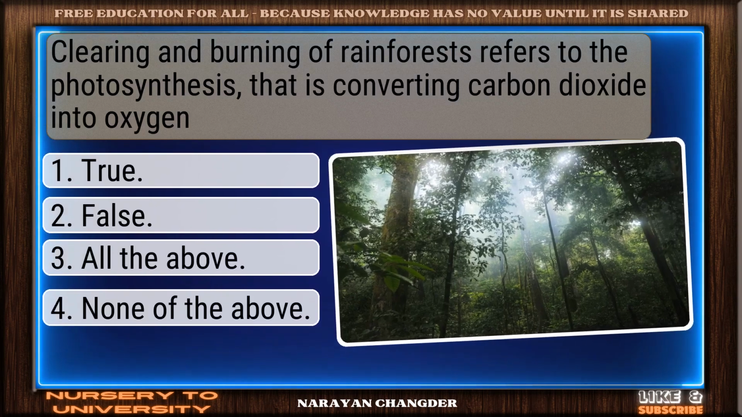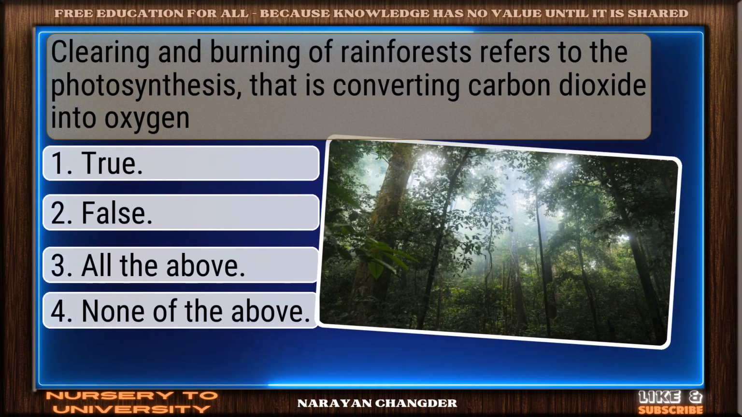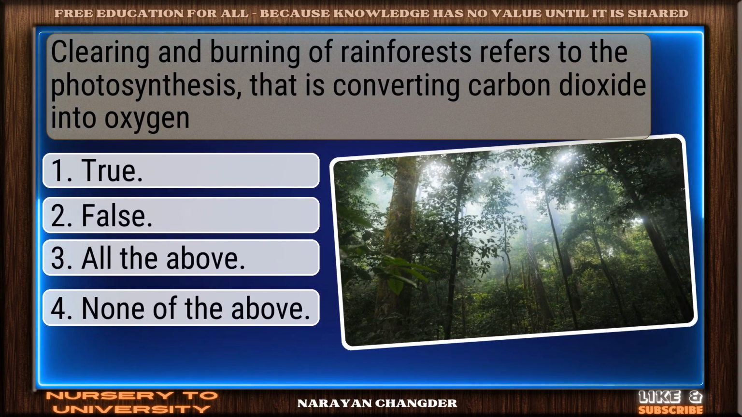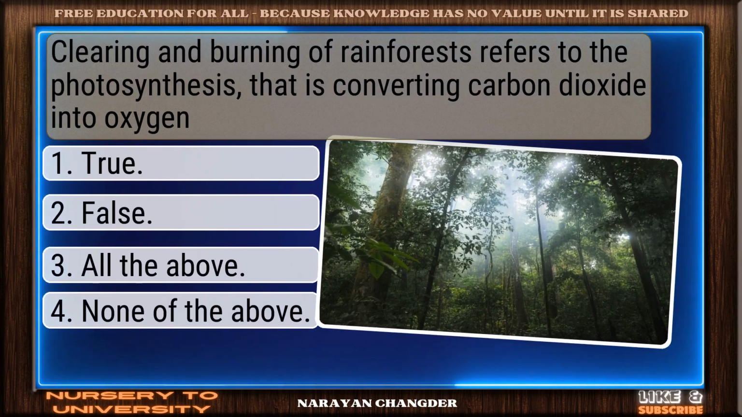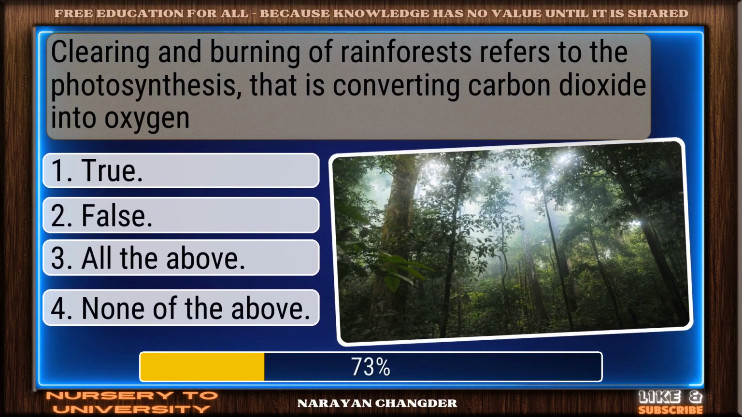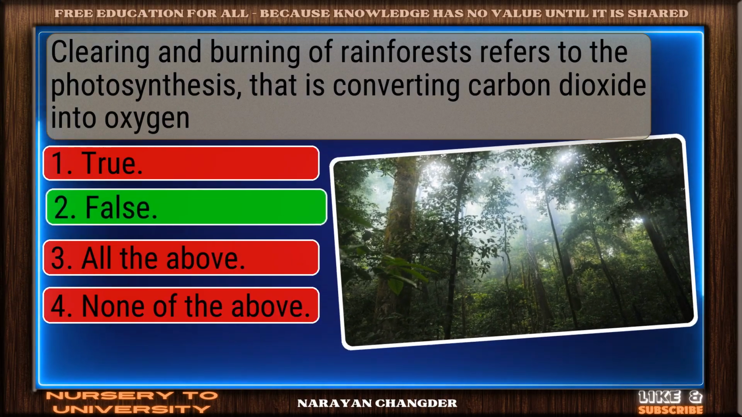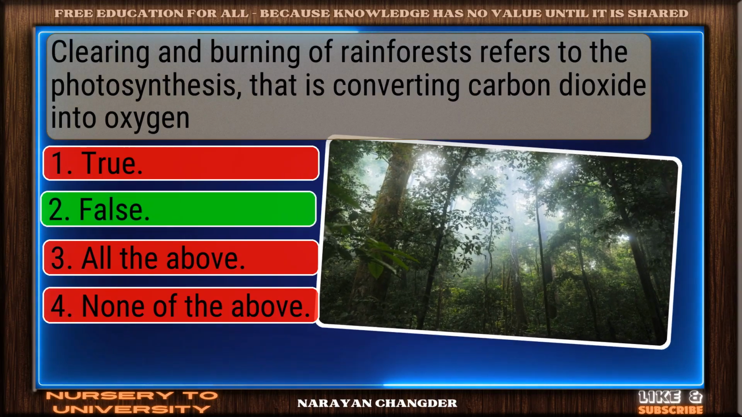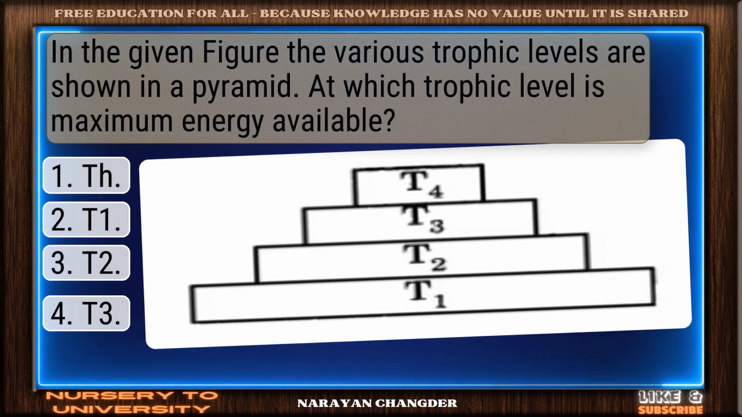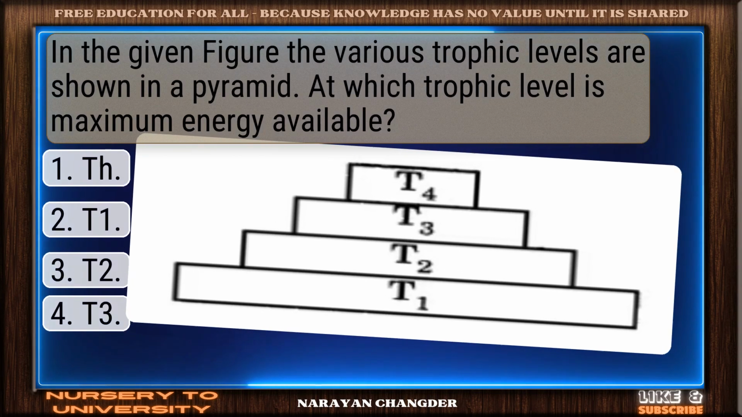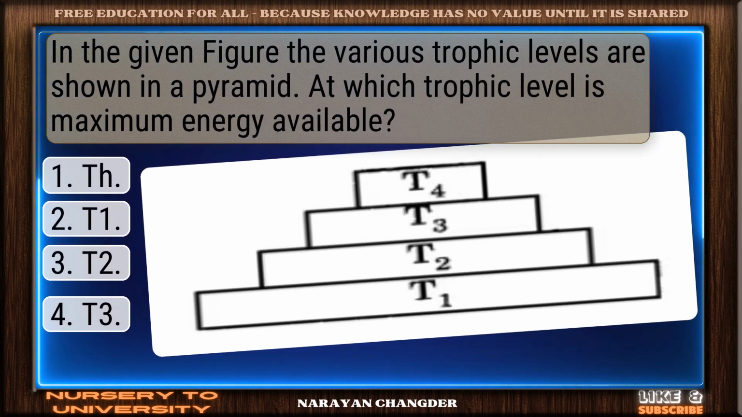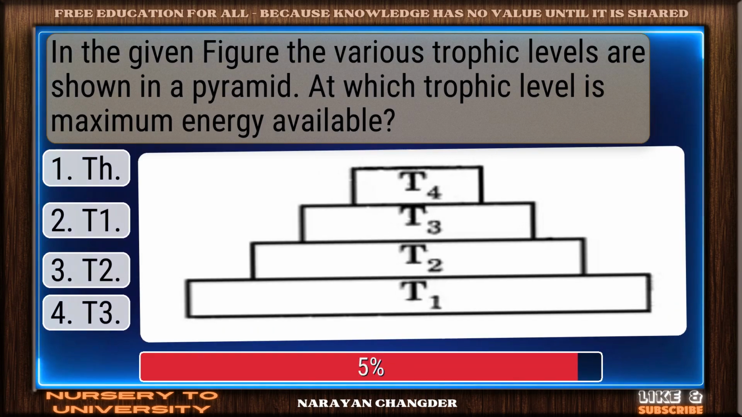Clearing and burning of rainforests helps photosynthesis, thereby converting carbon dioxide into oxygen. True or false? You chose false. Correct. In the given figure, the various trophic levels are shown in a pyramid. At which trophic level is maximum energy available?